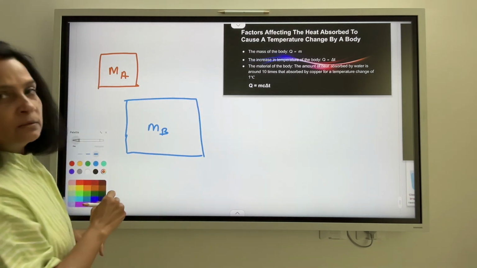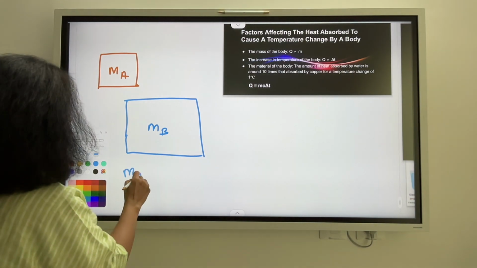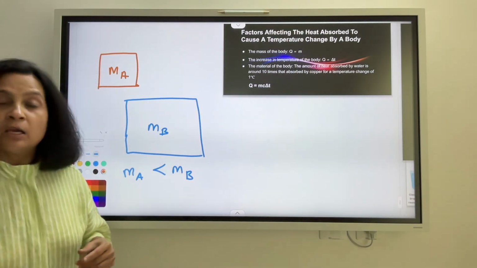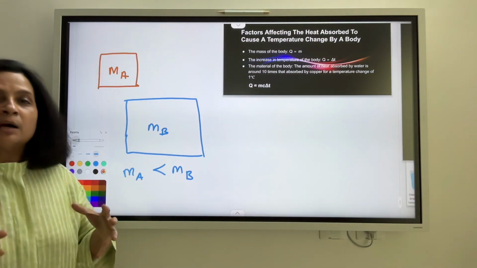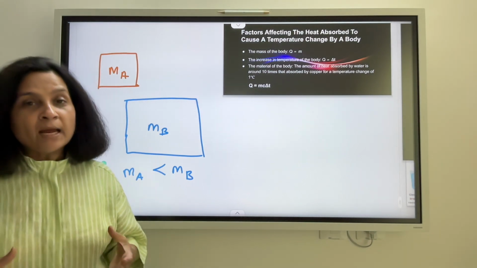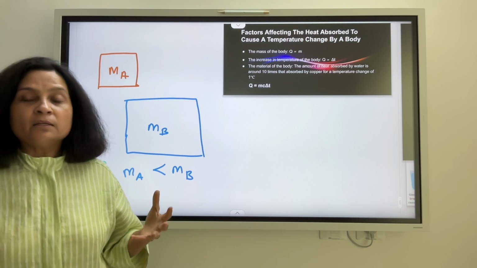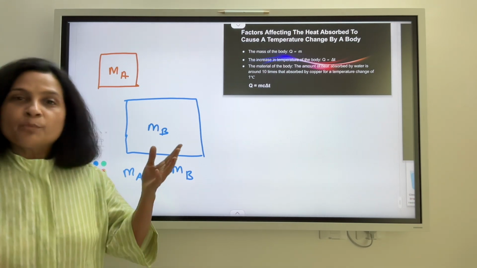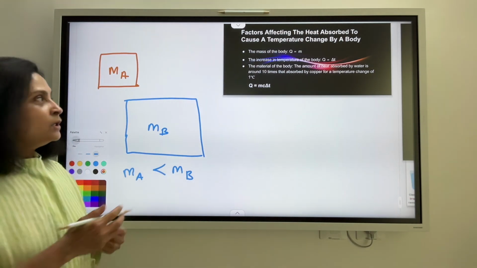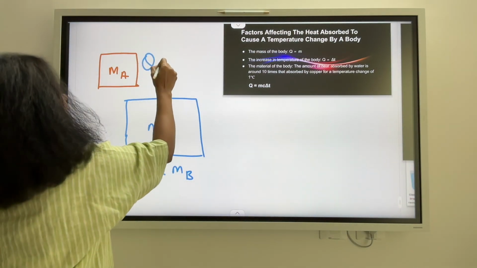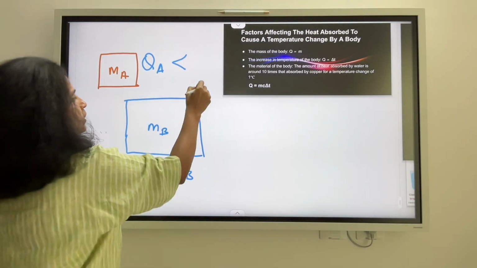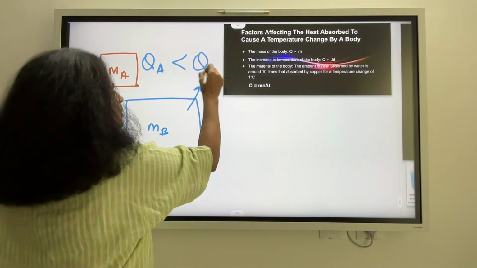So what do I see here? Very evidently mass A is less than mass B. So what does your common sense say? Which one requires a smaller quantity of heat to heat up? Well, the mass which is smaller, for that to heat up I require a smaller quantity of heat. For bigger masses to heat up I require a bigger amount of heat energy, right? So the quantity of heat energy required to heat up A will certainly be lesser than the quantity of heat energy required to heat up B.